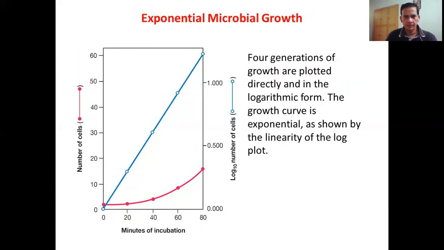All the points have been plotted here, and you can see that this comes out to be a straight line. When we see a straight line in terms of logarithmic value, it means there is exponential growth going on. If this curve is linear, it is certain that the exponential phase of that bacteria is going on.